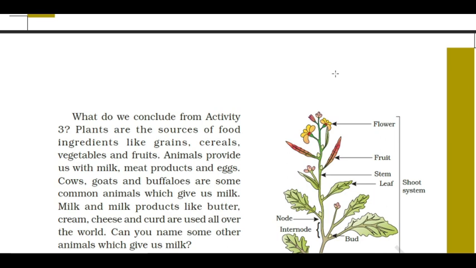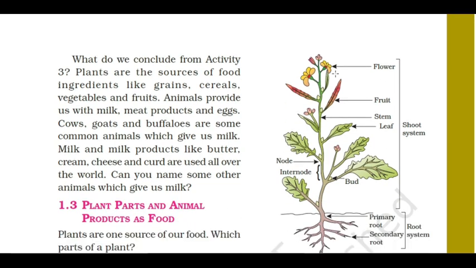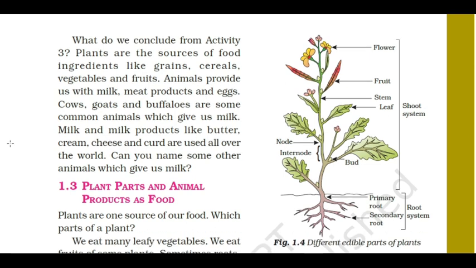Next we are going to see about plant sources. We get ingredients like grains, cereals, vegetables, fruits, etc. mainly from plants, and from animals we get milk, meat products, and eggs. Cows, goats, buffaloes are some common animals which give us milk. Milk and milk products like butter, cream, cheese, curd, we get from animals. So plants and animals play an important role in food sources.